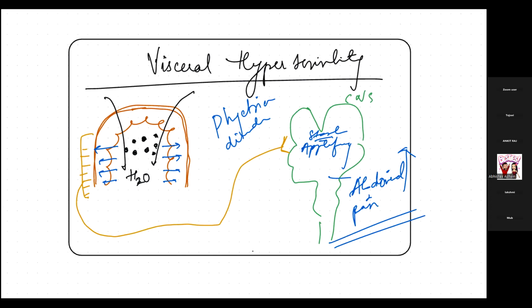Whenever the person is taking carbohydrates, this carbohydrate is increasing water in the lumen. This water is stretching the lumen. These stretch receptors are taking the signal to the brain. Now the brain, because there is a psychiatric disorder, is amplifying the pain and saying, no, your pain is not less, your pain is too much. And then the person feels too much pain. I hope it's clear.